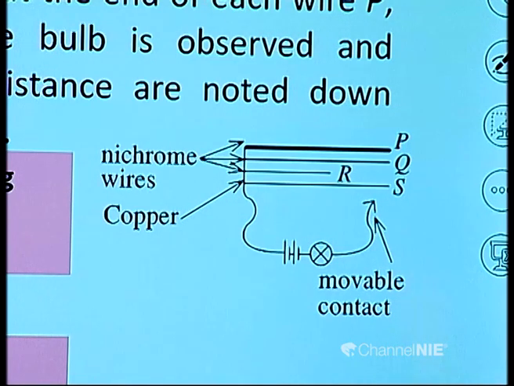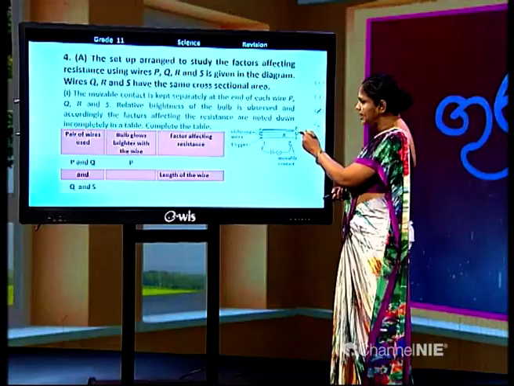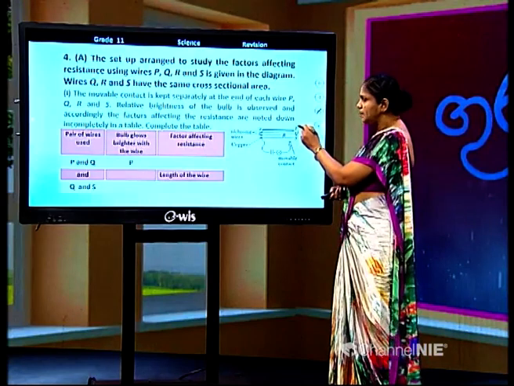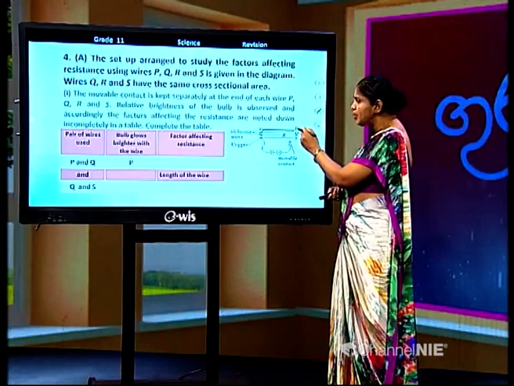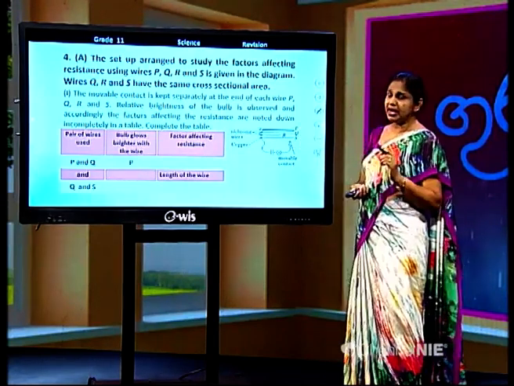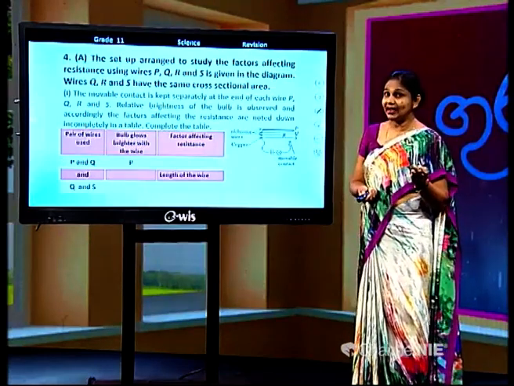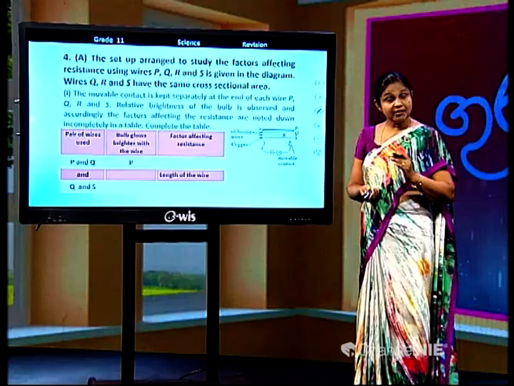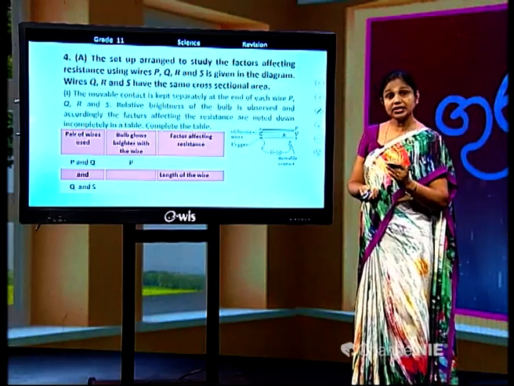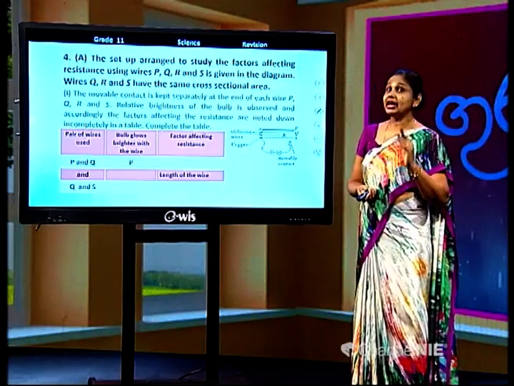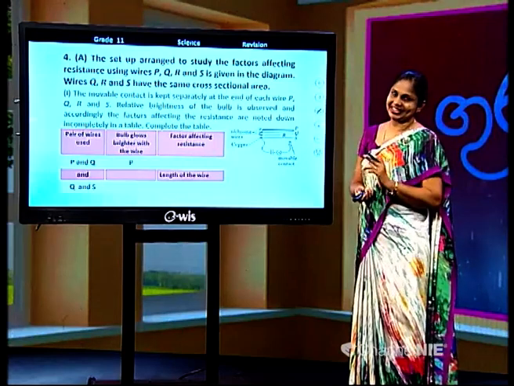When we compare P and Q, children, the bulb glows brighter with P. Why? When P and Q are compared, the bulb glows brighter with P because P has a high cross-sectional area. When a wire conductor has a high cross-sectional area, its resistance decreases.